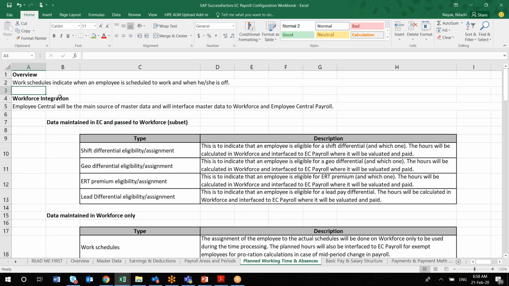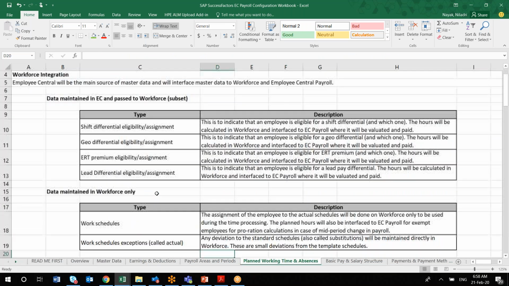So the next one is your planned working time and absences. Here again you have to discuss with your workforce software. Suppose the client is using workforce, your time related integration. You have to check whether there is any difference in what you pay the employee depending upon your shift timing. Is there any specific terminology you will be mentioning here? Is there any difference in shift whenever you are paying? Is there any effect to the payroll? This is coming from your EC Time Off or EC workforce software, so that information you will be capturing.